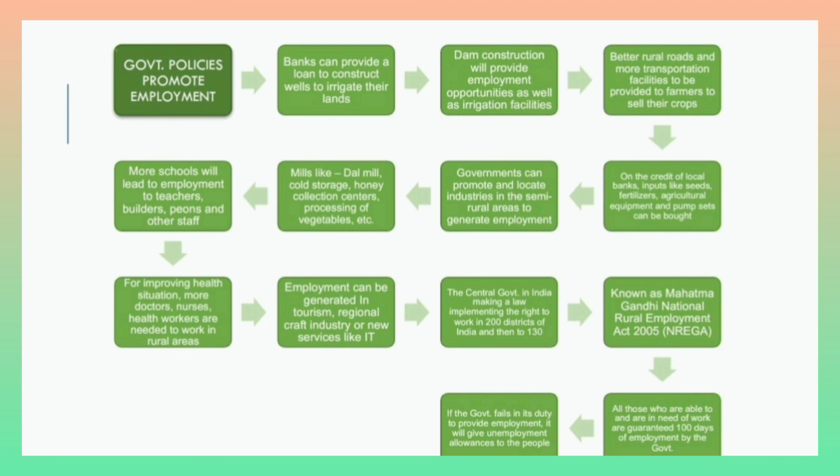The work of the central government in India is making a law, that is, the implementation of the right to work in 200 districts of India and then to 130. This scheme is called the Mahatma Gandhi National Rural Employment Guarantee Act of 2005. In this, all those who are able to work or are in need of work are guaranteed 100 days of employment by the government. If the government fails to provide employment, it will give unemployment allowances to the people.